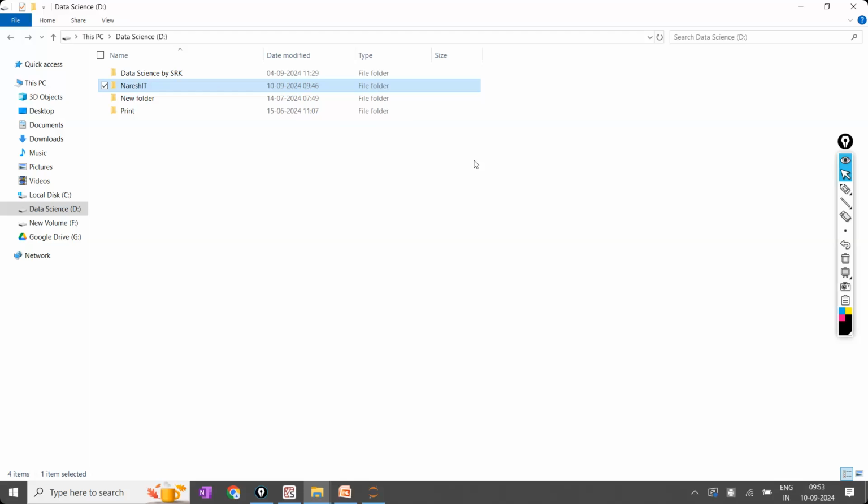Are the points clear? So if you feel it is more important, save that properly. If you feel it is less important, save wherever you want. That is your choice. Based on your importance only, everything will come.